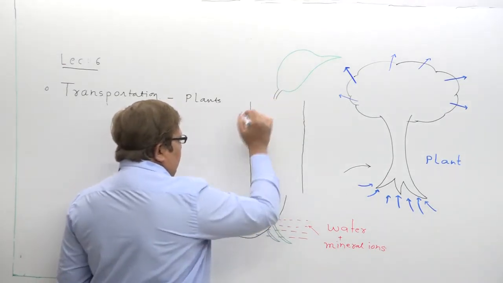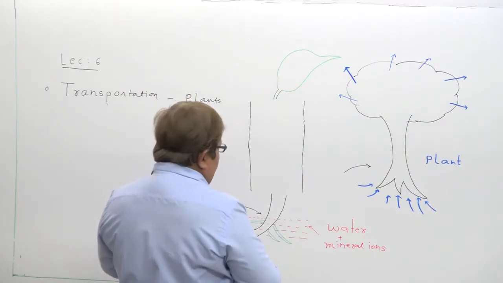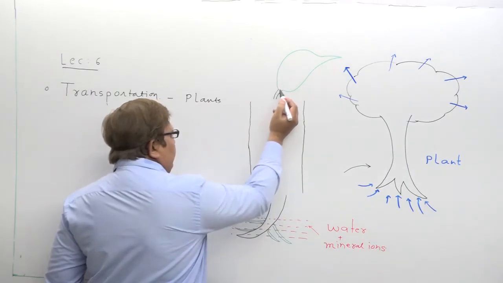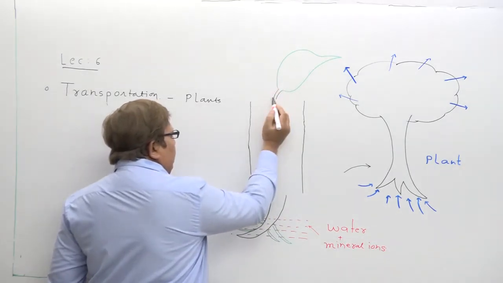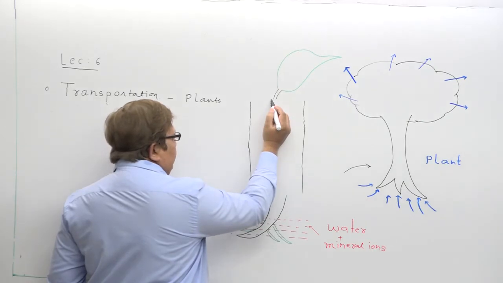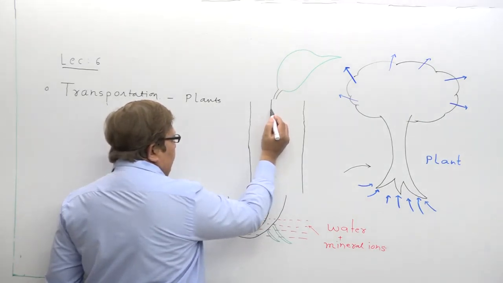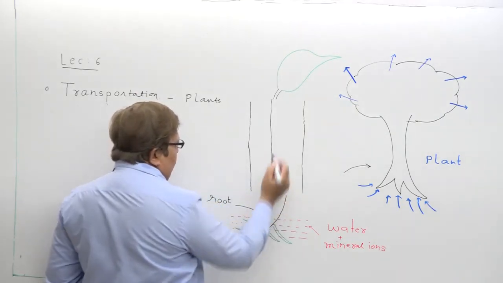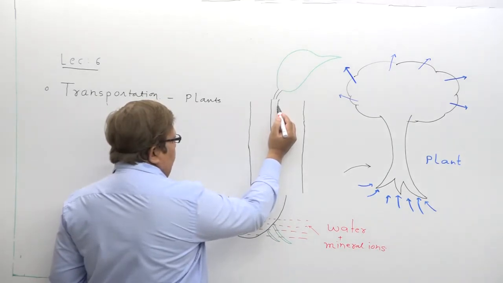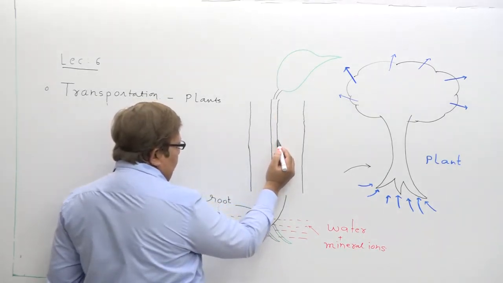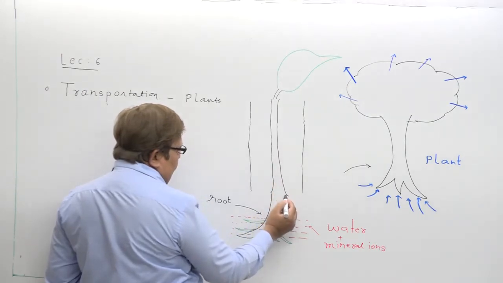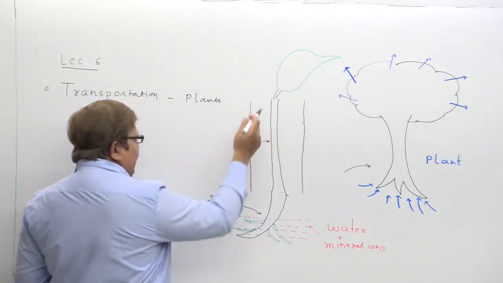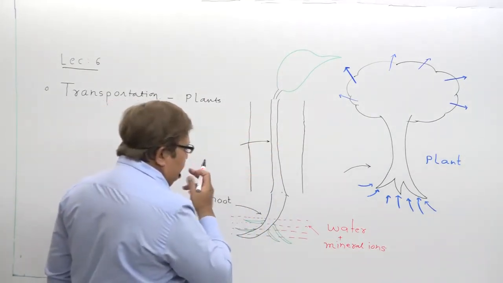There is a continuous passage up to the leaf, formed by xylem vessels. I am showing you this tube-like structure, which you can consider as xylem. This is xylem, okay. What we have shown here as a tubular structure is xylem.